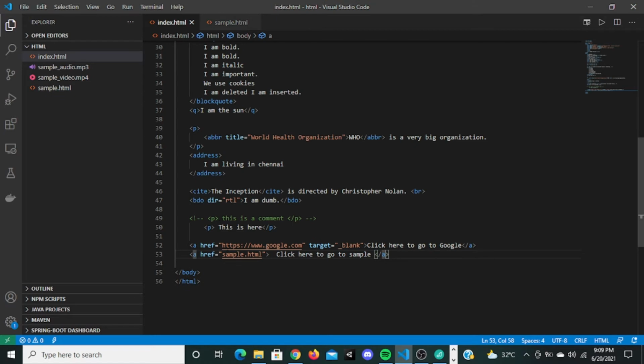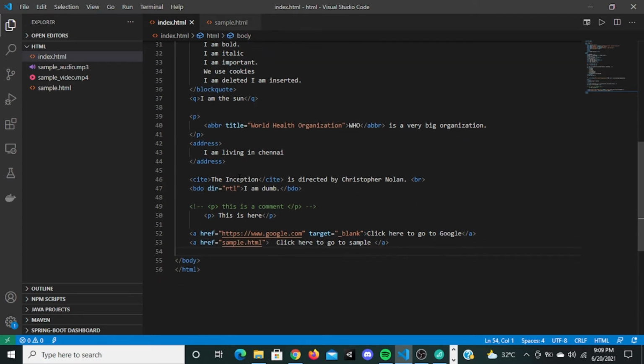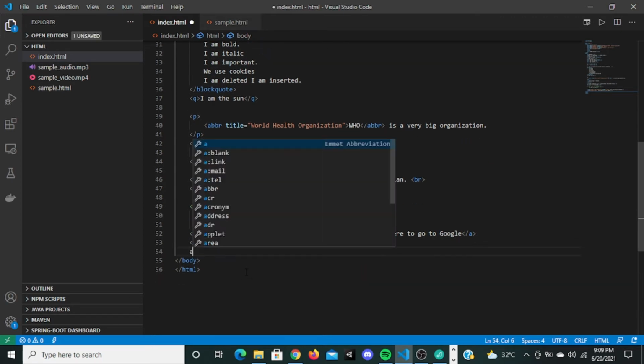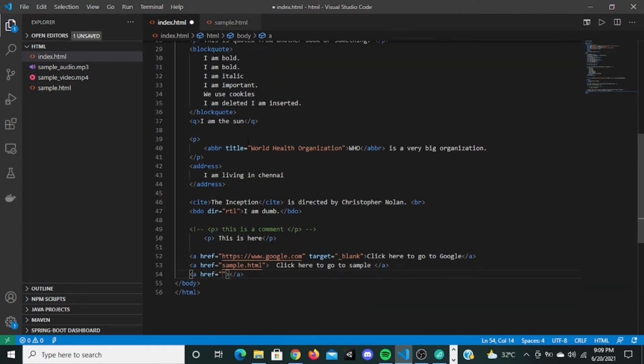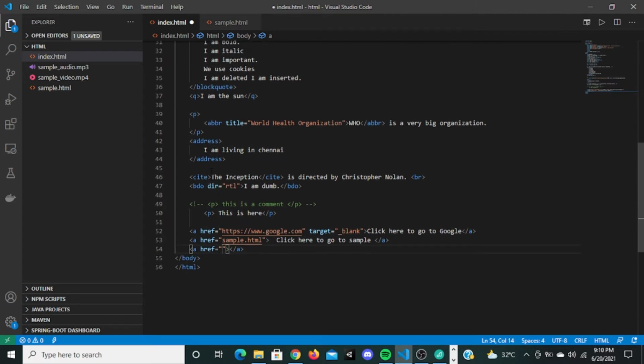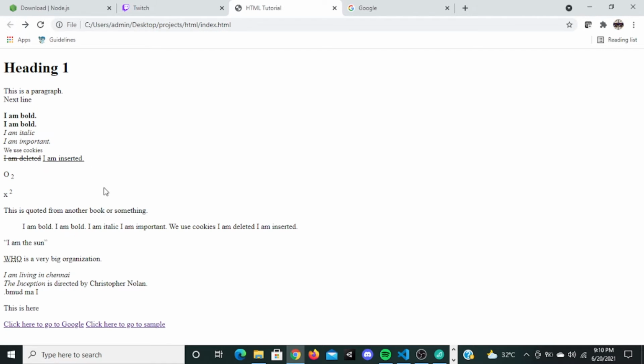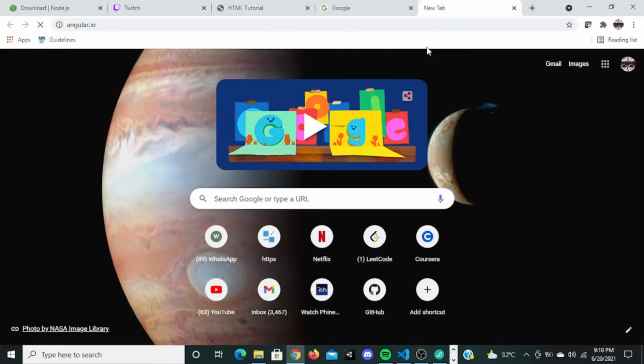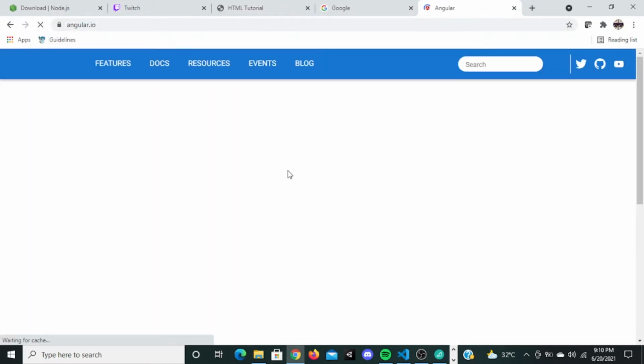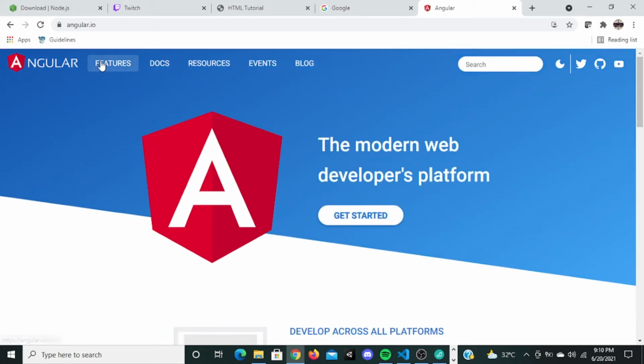So this anchor tag can be used to go to an external website or here, or you can also use this a tag to go to elements on a page. For example, I'm going to a website called angular.io, and let me go to docs.